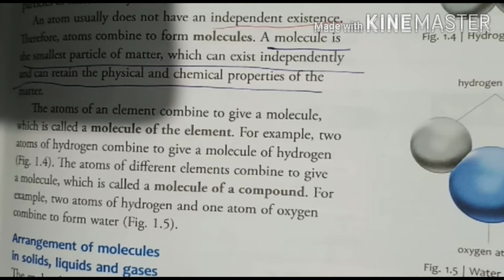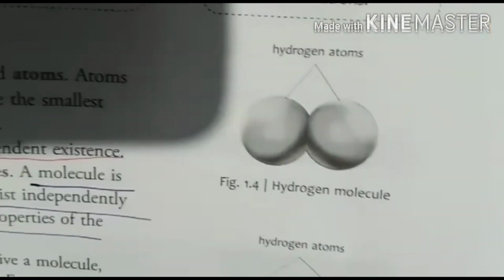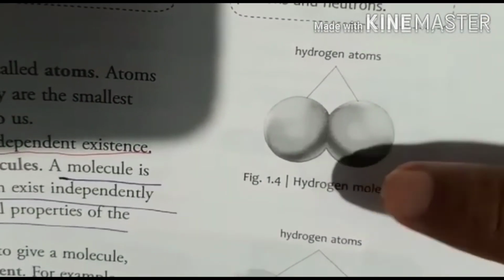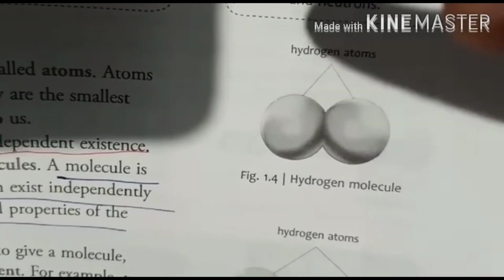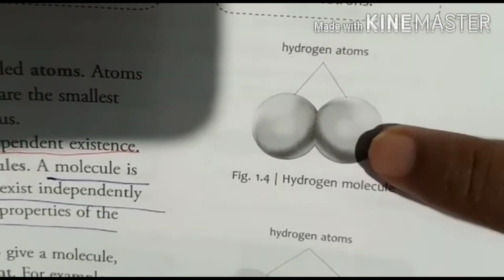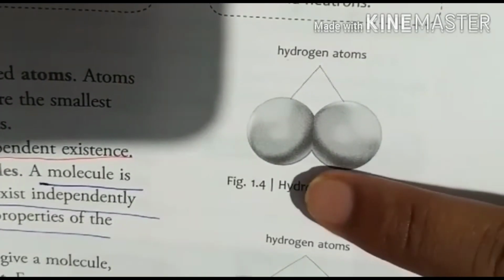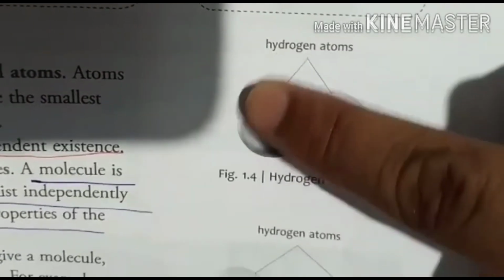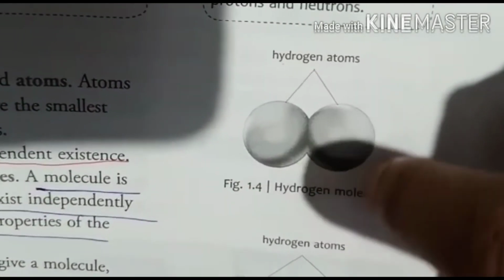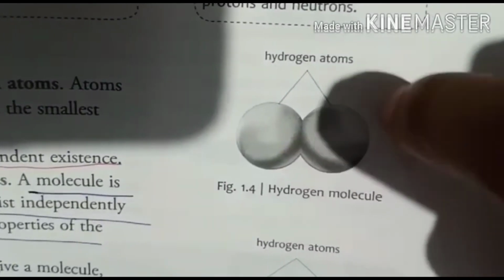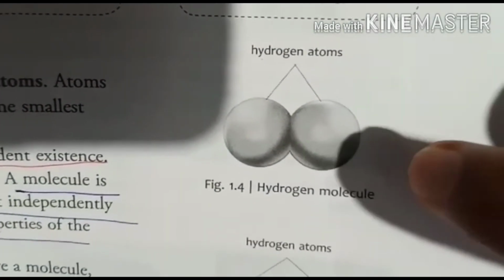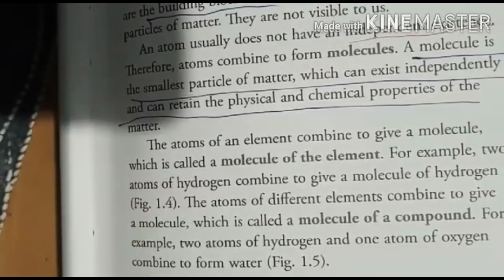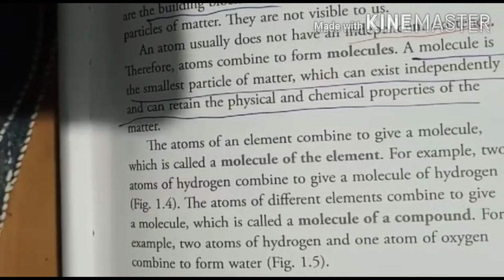For example, 2 atoms of hydrogen combine with each other and form a molecule. Here is one picture given in our book, in which these 2 balls or spheres are showing one hydrogen atom and another hydrogen atom. They combine chemically and form a structure of double atoms. This structure is called a molecule, and hydrogen is present in nature in the form of hydrogen gas. They do not exist individually in nature. So when atoms combine, they form molecules.